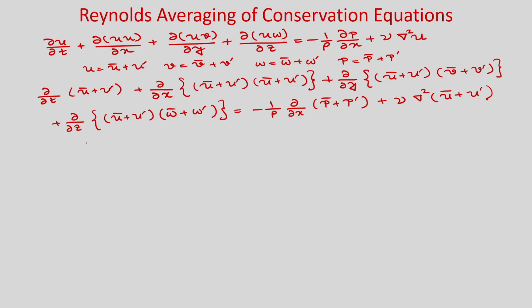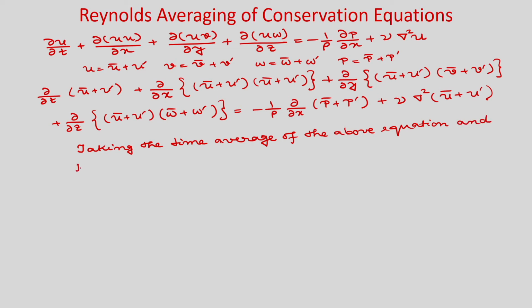Okay. So, now you take the time average of this equation and invoke some properties which we have already derived. Taking the time average of the above equation and putting \overline{f²} = f̄² + \overline{f'²}.